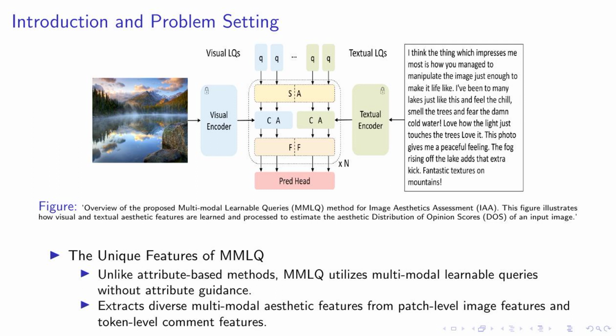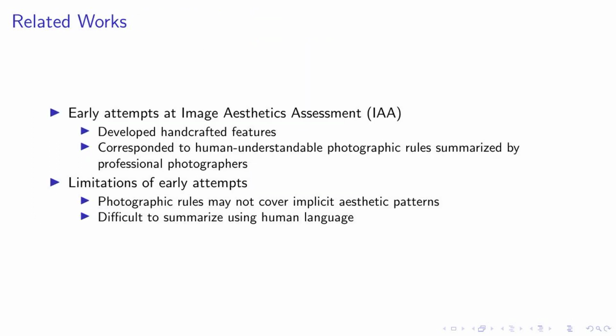Moving on to the related works in the field of image aesthetics assessment, or IAA. The early attempts at IAA were characterized by the development of handcrafted features. These features were designed to correspond to photographic rules that were easily understandable by humans, and these rules were often summarized by professional photographers. However, these early attempts had their limitations.